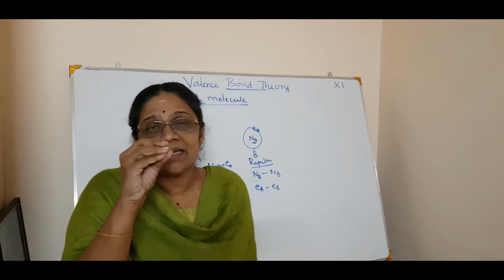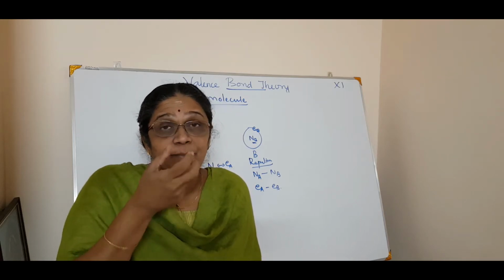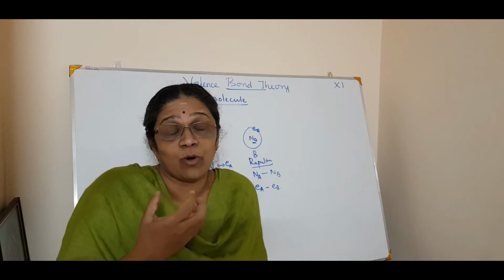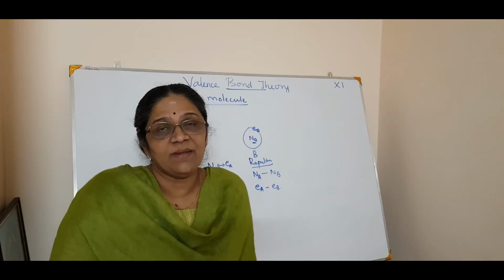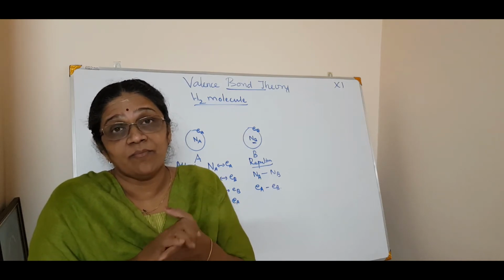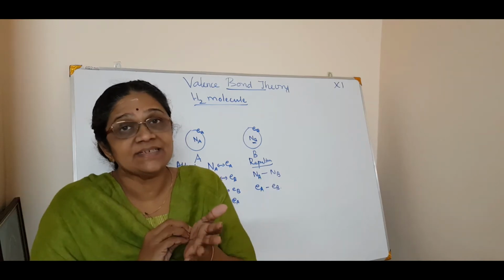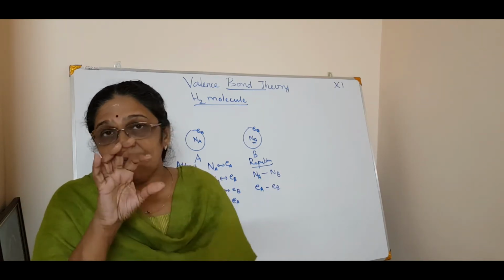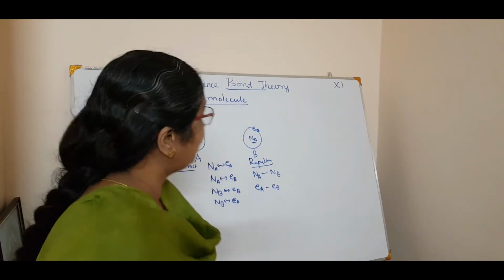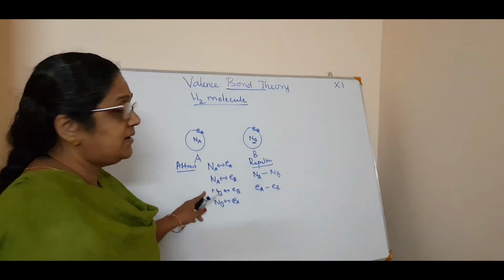So at that particular point where the attractive force becomes equal to the repulsive force, the potential energy will be the minimum and hence the molecule is stable. That means the hydrogen molecule is more stable. The reason is that the hydrogen molecule is more stable than the hydrogen atom. So there the stability happens. If I want to show that on a graph, I will draw you a graph. So you are okay with this, right?